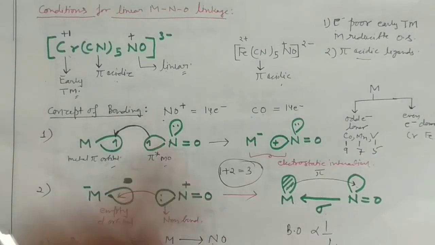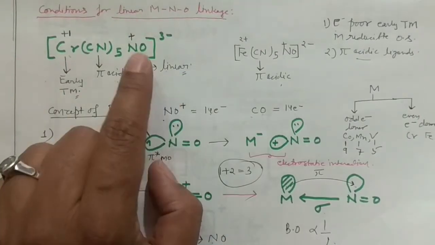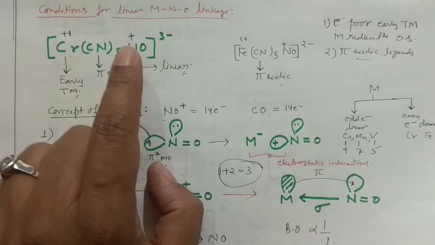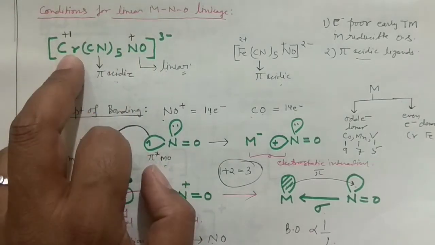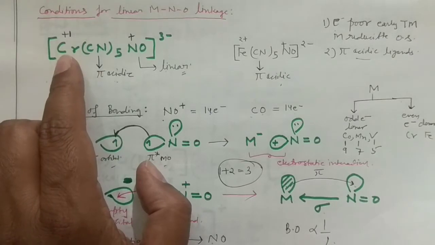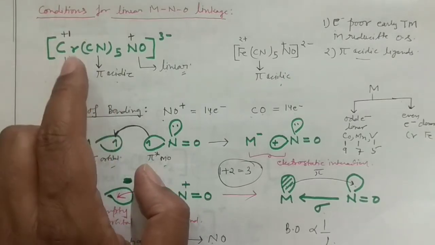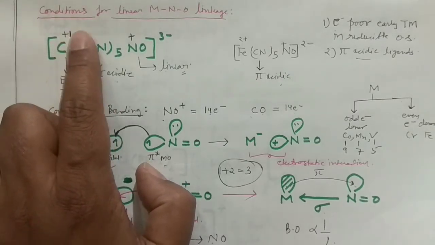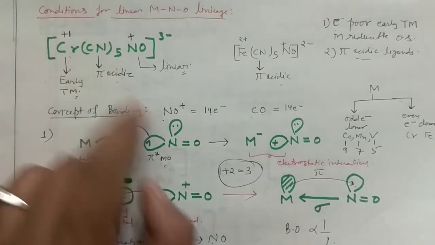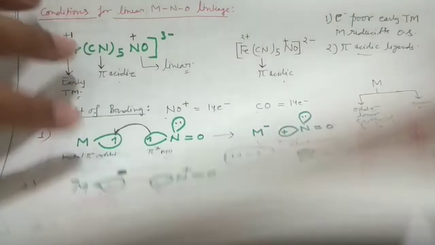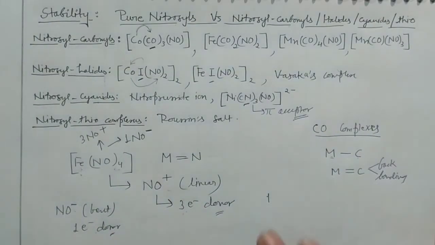But if you have, right, in that case it is the linear mode linkage. When it is having the linear mode linkage, that means it is having the excess negative charge. Okay, so to neutralize the negative charge, you should have the pi acidic ligand, because this negative charge will be donated to the anti-bonding molecular orbital of this pi acidic ligand. Okay, this is very, very important. So this actually I was explaining here.